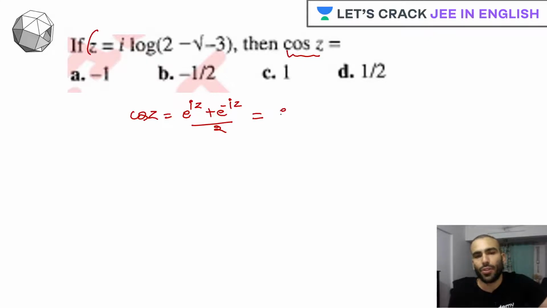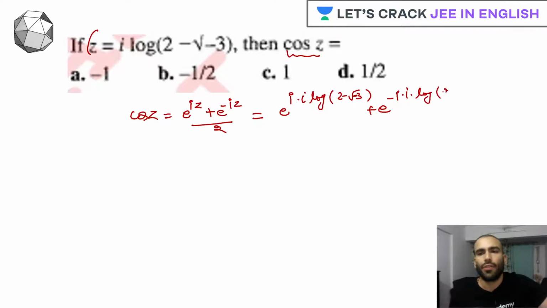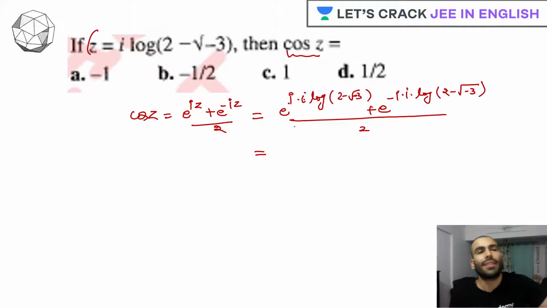Let's punch it. E raised to iota log of 2 minus root 3, then again plus e raised to minus of iota log of 2 minus root of minus 3, divided by 2. So iota will multiply, and what exactly will we get? We get minus 1. E raised to minus of log 2 minus root minus 3.